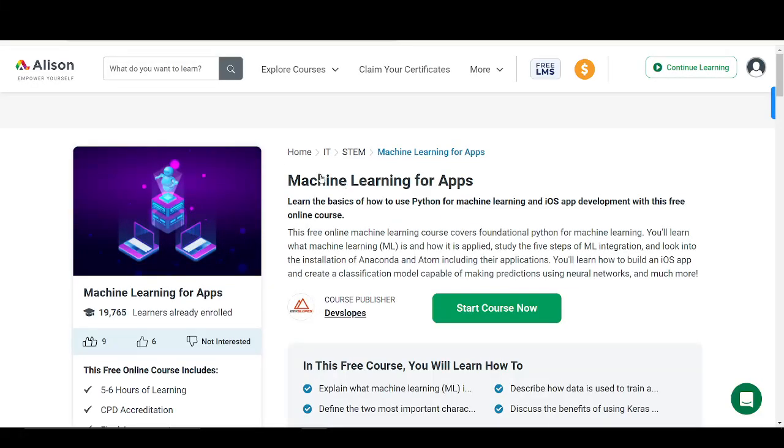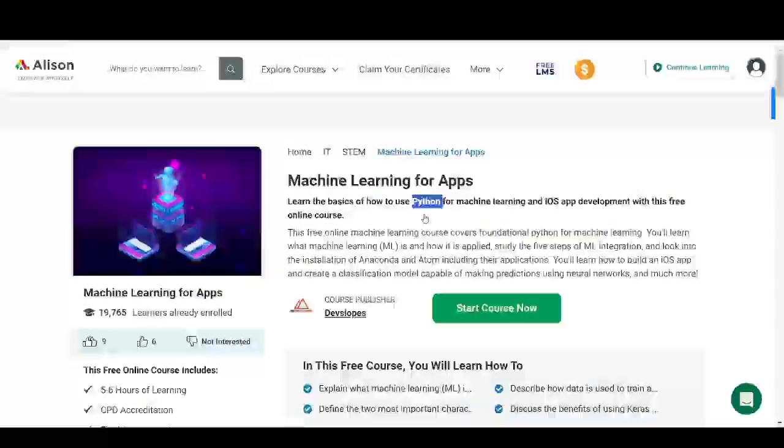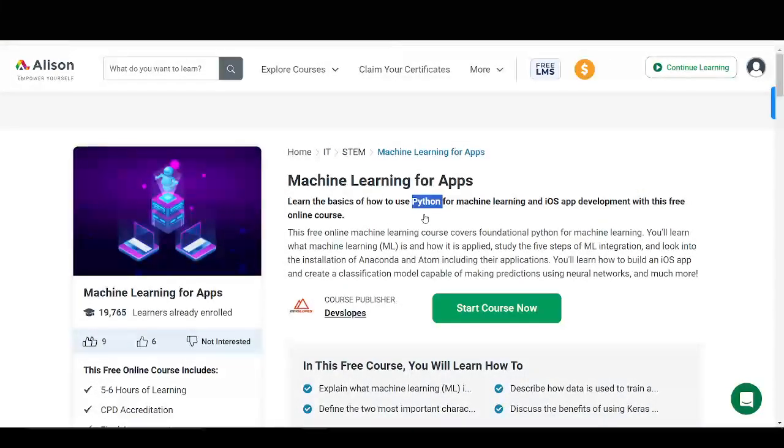This one says machine learning for apps. Learn the basics of how to use Python for machine learning and iOS app development with this free online course. You see, Python is one of the programming languages that you actually need for machine learning. And all the courses I'm sharing with you are in-depth courses, not the fundamental or beginner. While they might touch the fundamental or the beginner parts of machine learning, the courses are going to be going into details.